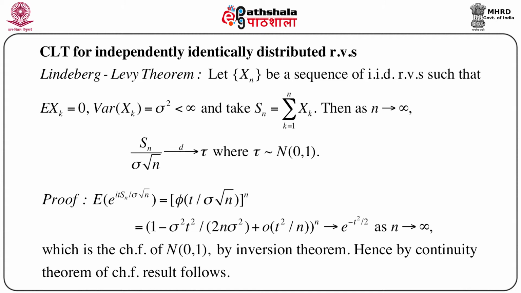Now it is clear that e to the power minus t square by 2 is the characteristic function of normal 0 1, or the standard normal variable, and hence by the continuity theorem of characteristic functions, the result follows immediately. So we can say that Sn by sigma root n converges to a standard normal distribution as n goes to infinity. So that is the proof of the Lindeberg-Lévy theorem.